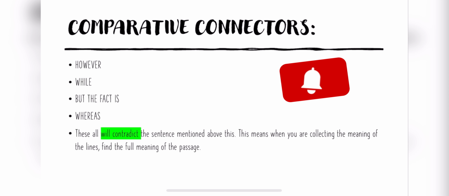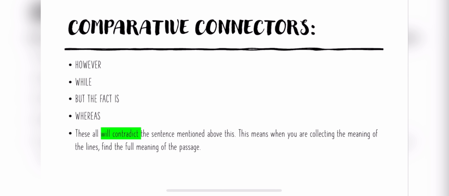For instance, we are given a line in the first paragraph of the first passage that junk food is very tasty, junk food is very delicious, and after that there is a connector mentioned, however or whereas. Junk food is unhealthy for the body.